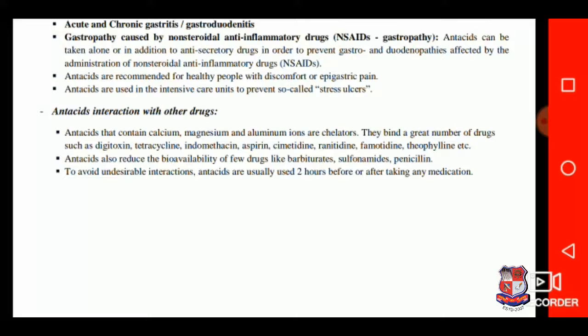Antacid interaction with other drugs, which can also be regarded as drug-drug interaction. Antacids that contain calcium, magnesium, and aluminum ions are chelators. They bind a number of drugs such as digoxin, tetracycline, indomethacin, aspirin, cimetidine, ranitidine, famotidine, theophylline, etc. Antacids also reduce the bioavailability of a few drugs like barbiturates, sulfonamides, and penicillin. To avoid undesirable interactions, antacids are usually used 2 hours before or after taking any medication.